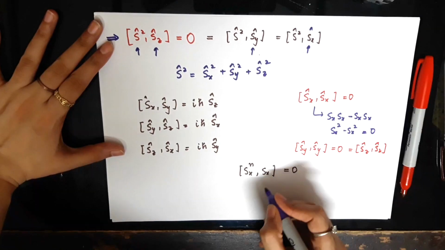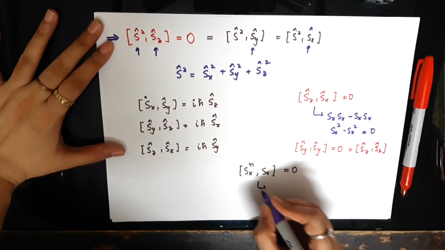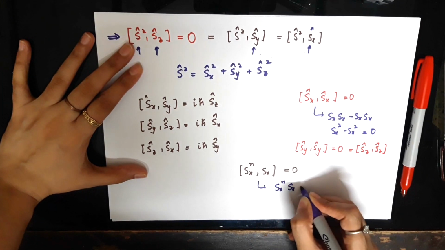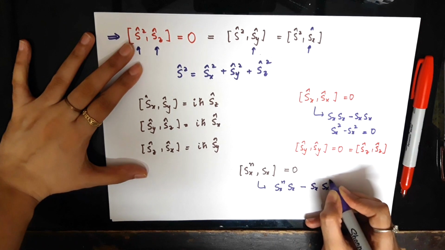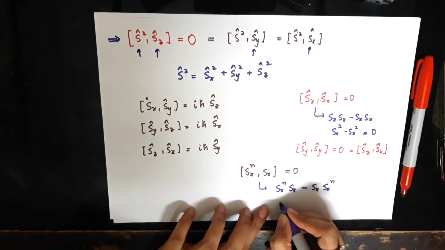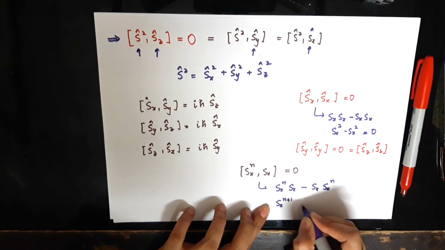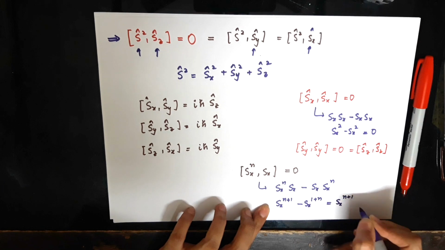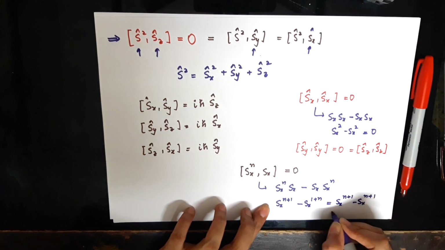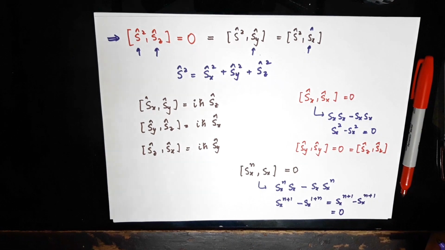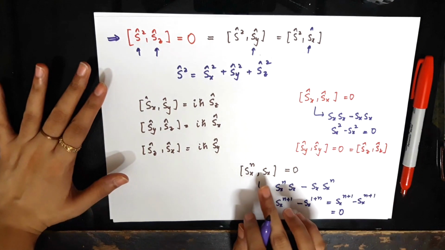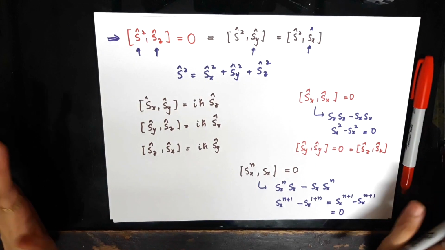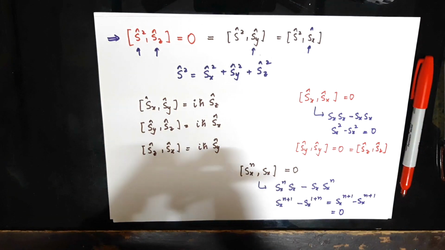This is also a very obvious thing, because this commutator on the left can be written as Sx to the n times Sx minus Sx times Sx to the n. So I could write it as Sx to the n plus 1 minus Sx to the 1 plus n, so this simply vanishes. And similar is the case for Sy and Sz operators: Sy to the power of n, any power, commutes with Sy, and Sz of any power commutes with Sz.